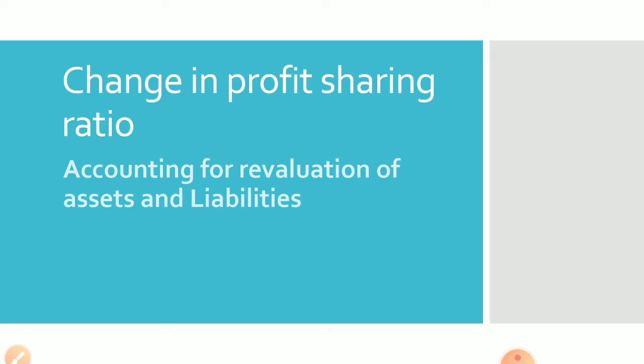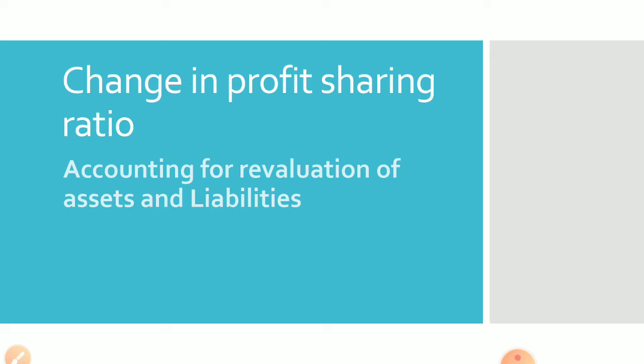So if they do not want to distribute, that also is to be divided in sacrifice or gain. If they want to distribute, it can be divided in the old ratio. Okay, and now today we are continuing with the other topics that are also very important. Actually, this revaluation of assets and liabilities is there in the next chapters, admission, then retirement, death. All through these chapters you can see this revaluation account, and the same rule or principle you have to follow there also. Okay, so if you study in this chapter, that will be beneficial for other chapters also.